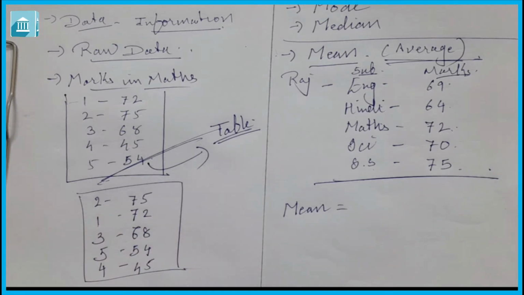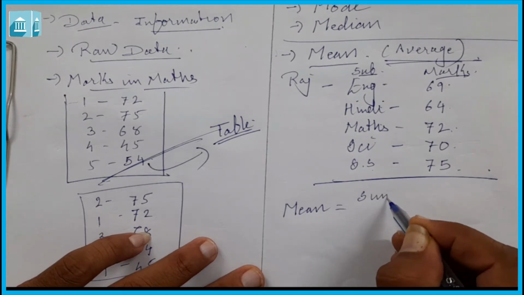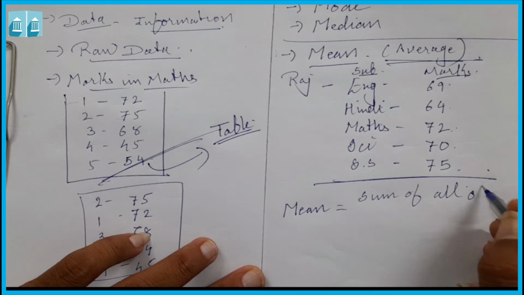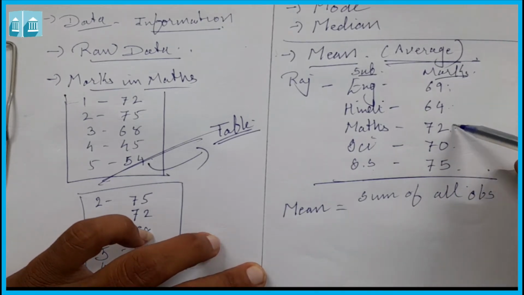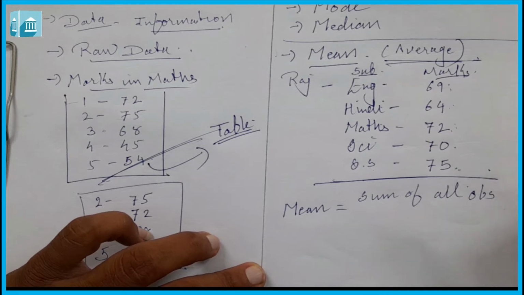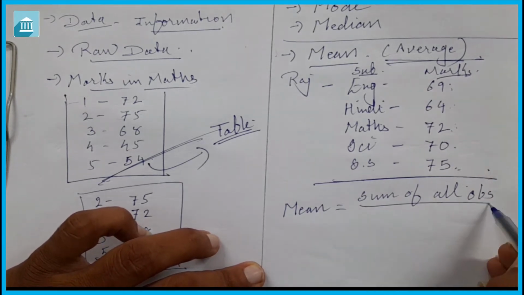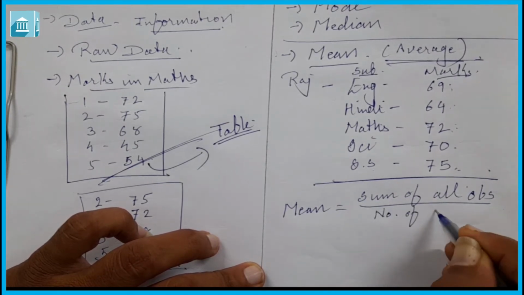To find out the mean, first we have to take the sum of all observations. These are all observations: 69, 64, 72, 70 and 75. The sum of all observations upon the number of observations.